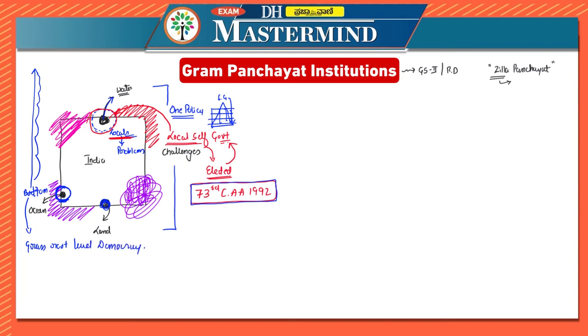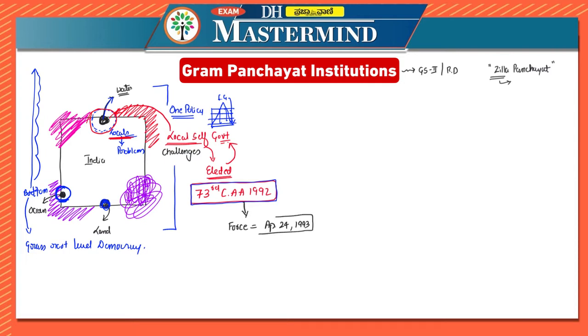In a lot of KPSC exams, one factual question is asked, that is, when did the 73rd Constitutional Amendment Act come into place? It came into place in 1992, that we all know. Okay, but when it came into force, the dates are very important. Here it is April 24, 1993.